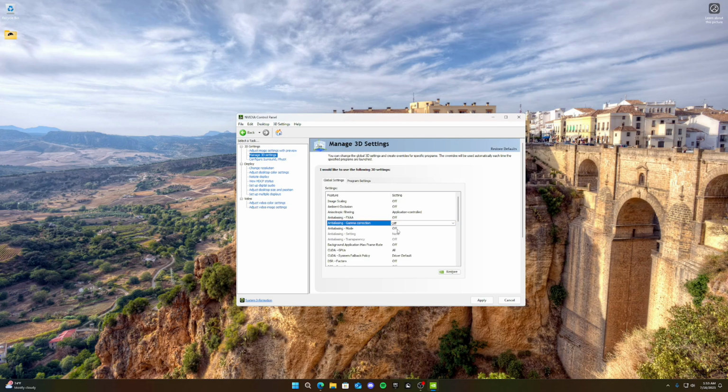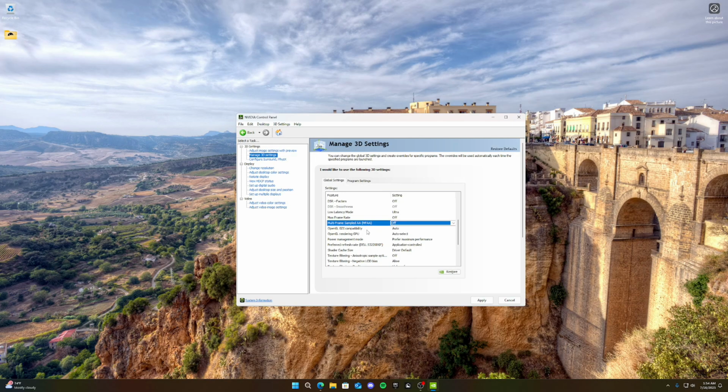We're gonna want anti-aliasing mode on off. Application max frame rate on off. CUDA GPUs on all. CUDA system fallback policy, driver default. DSR factors, we want that on off. Low latency mode, we want that on ultra. Max frame rate off. Multi-frame sampled AA, we want that off.